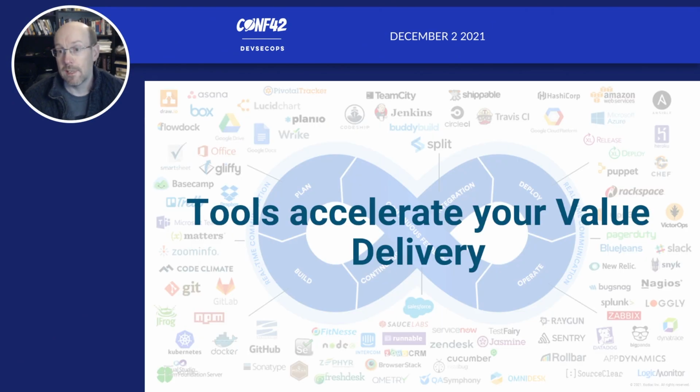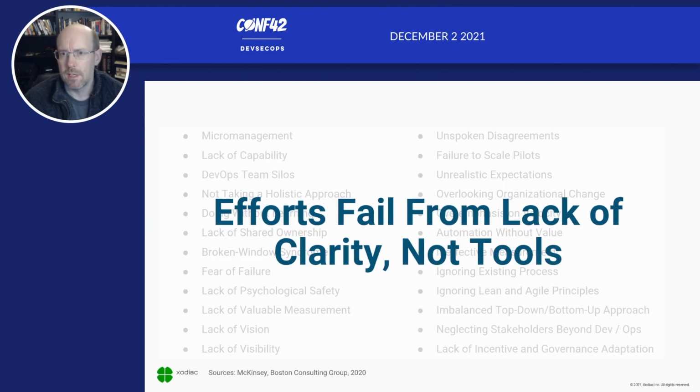And there's lots of tools that will help accelerate value delivery. There's all sorts of ones that I'm sure we'll be talking about a lot in this conference. But one of the problems that we often see is that efforts to adopt these tools fail from a lack of clarity. It fails because the organization itself isn't easily able to adopt these practices that go with those tools and bring them in and start to change the way that they operate.